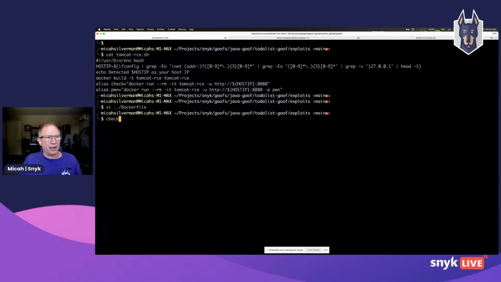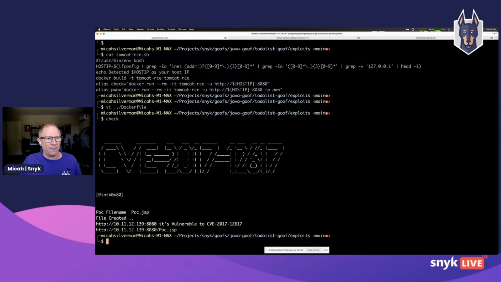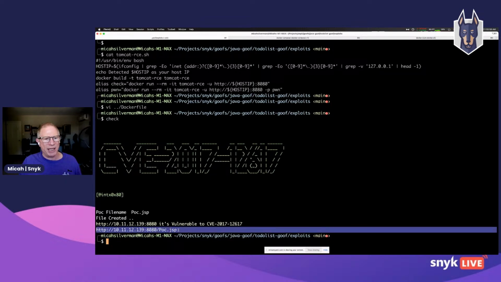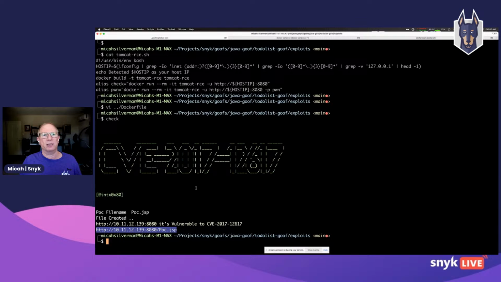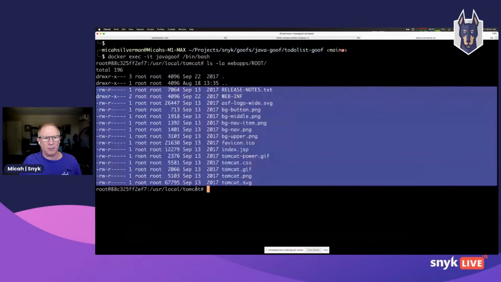Now, I'm going to go ahead and run this check, and it's going to tell me that this version of Tomcat is vulnerable. In fact, it's installed a JSP inside this running version of Tomcat.